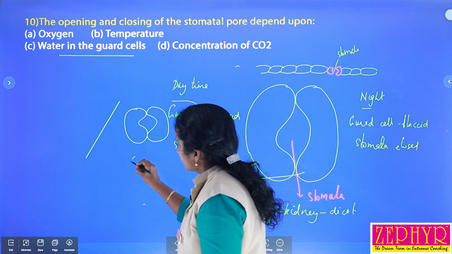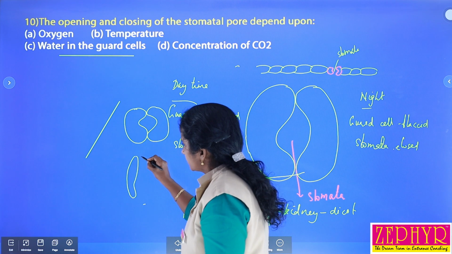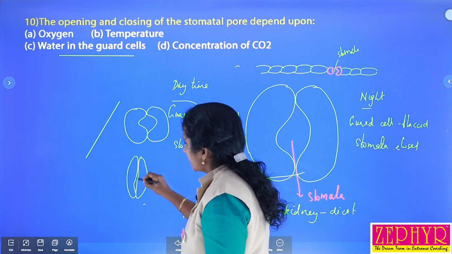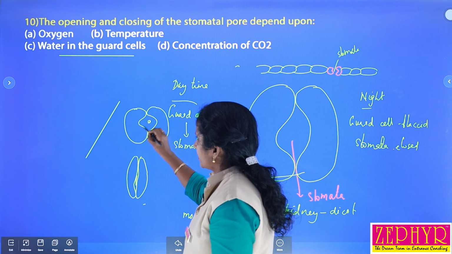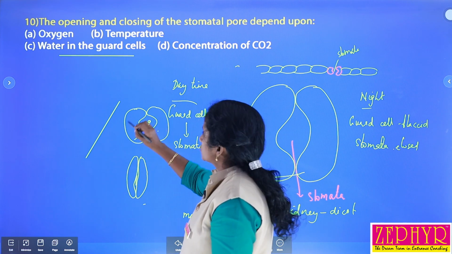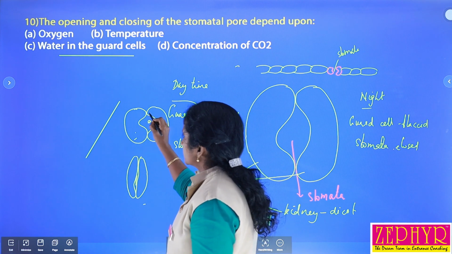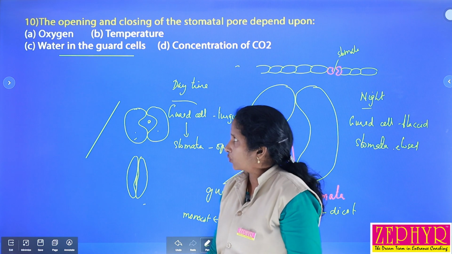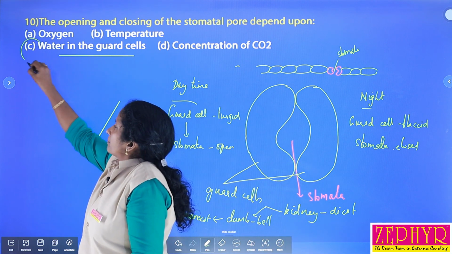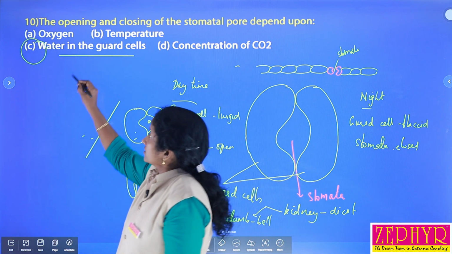If there is no water, the shape of the guard cells is something like this, so the stomata become closed. So opening and closing of stomata depends on these guard cells. When filled with water, they become highly expanded and the stomata become open.